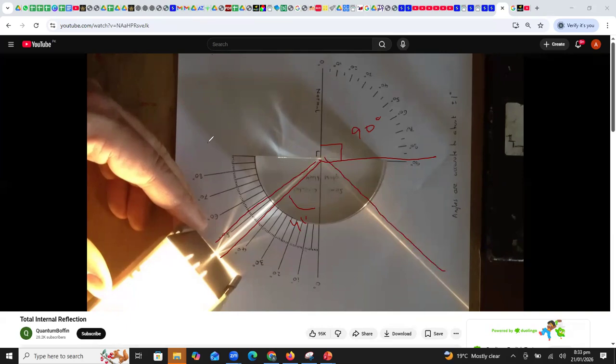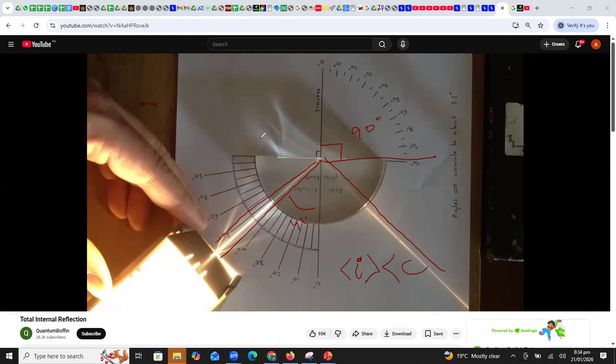So we can achieve total internal reflection only when the angle of incidence is greater than the critical angle. Okay, students?